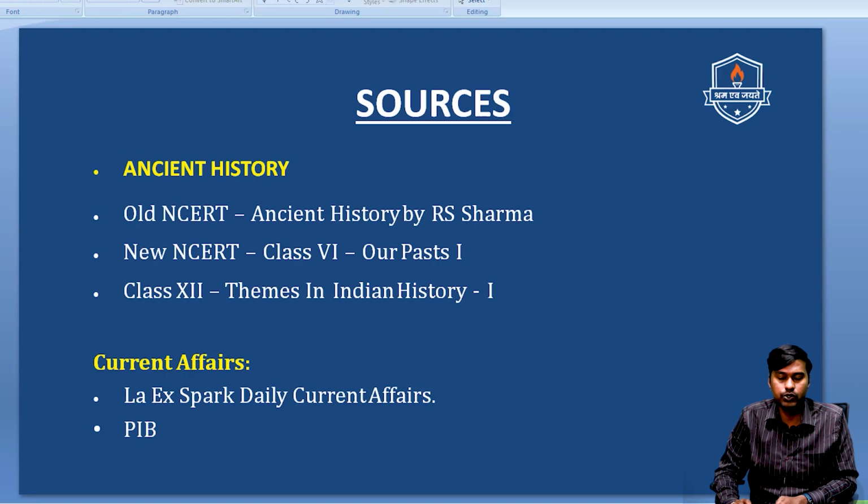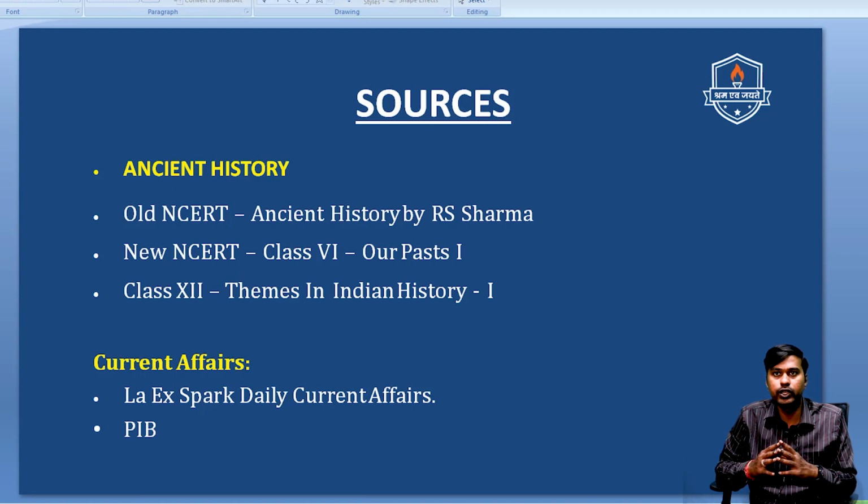And when it comes to the sources for this test, you need to focus on only 3 basic NCERTs. Two books are new NCERT books and 1 book is the old NCERT. When it comes to the old NCERT, especially ancient India, that is the 11th standard book of R.S. Sharma, here you need to give maximum focus only to a few specified chapters. You need to give maximum revision to those, and for other chapters just go for one revision, which would be highly sufficient to come for this test.